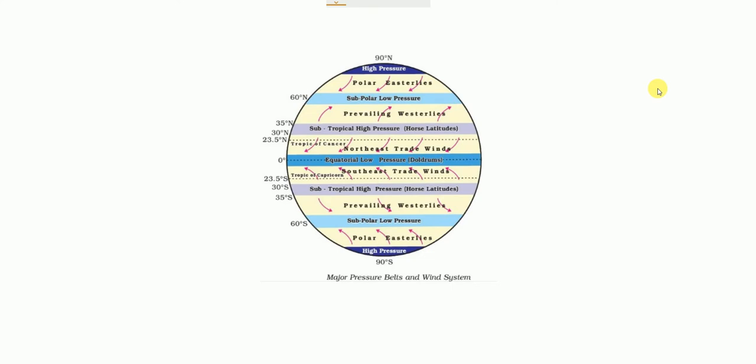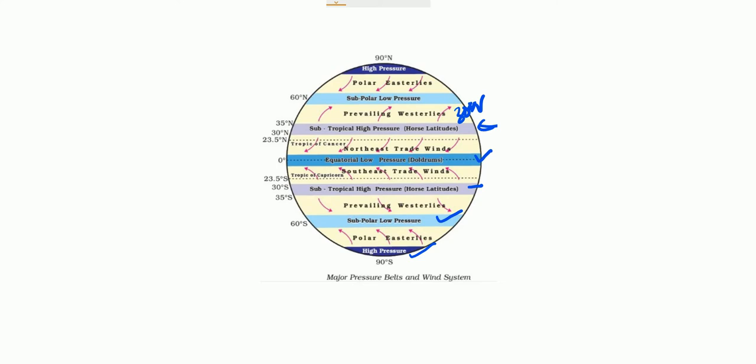Here along 30 degree north, and this is 30 degree south. Here we have the subtropical high pressure belt. And this is the equatorial trough, low pressure. Here we have the subpolar low, and here we have the polar high.